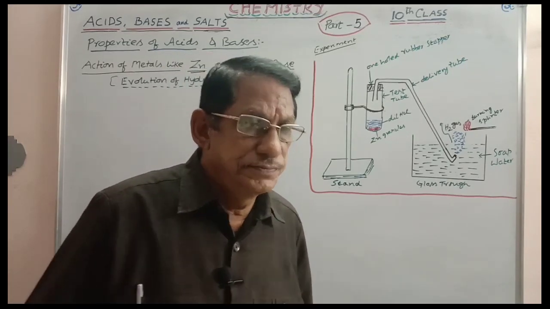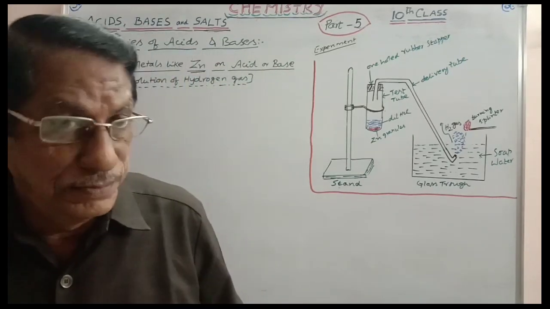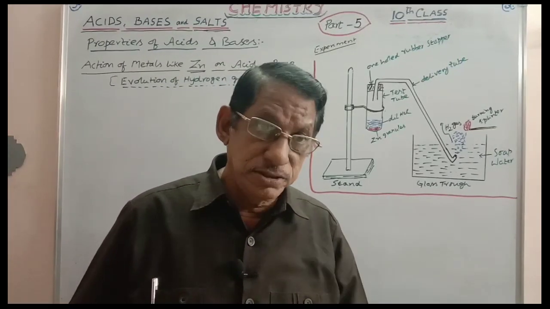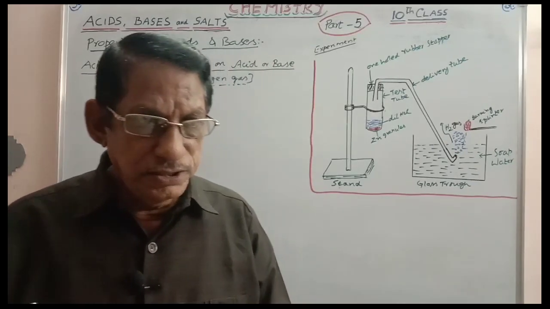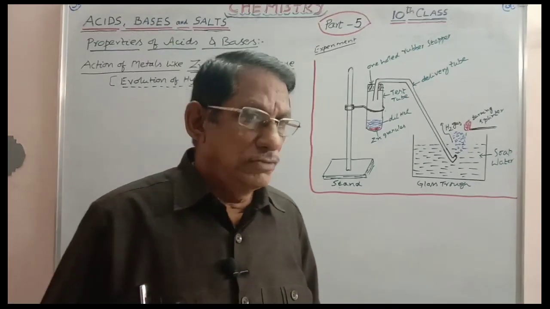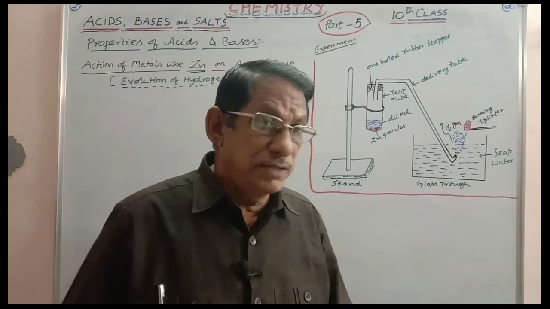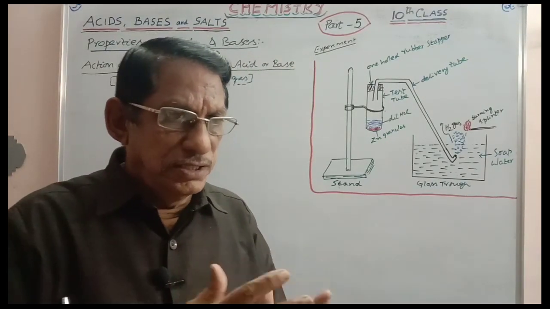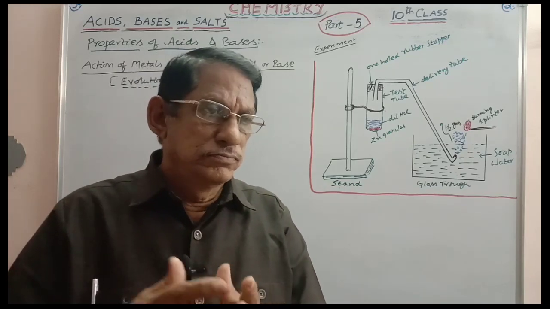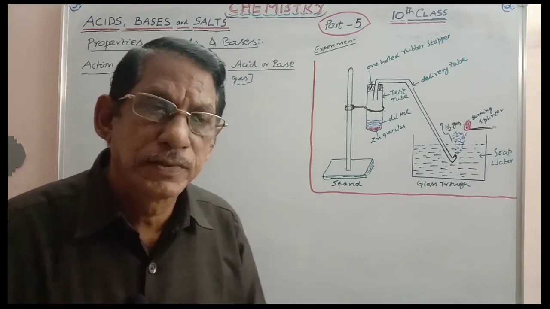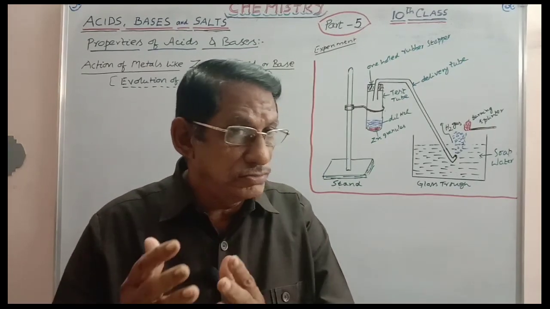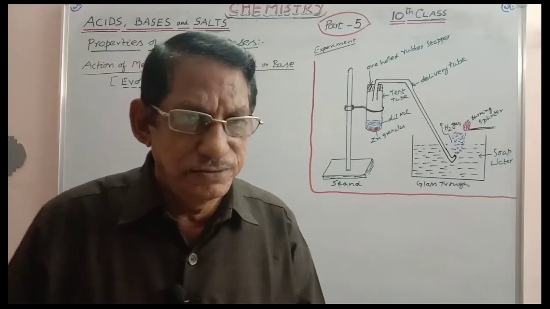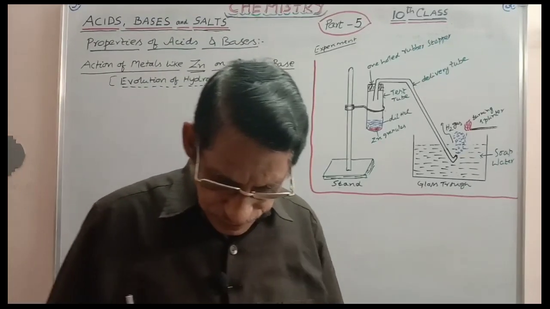In today's class, we will consider the liberation of hydrogen gas when certain metals are treated with acids or bases. In both cases, we will see what type of metal, what type of base, and what type of acid is to be taken. Generally, metal plus acid will give you some salt plus hydrogen gas. Similarly, metal plus base will also sometimes give you salt plus hydrogen gas. In both cases, evolution of hydrogen is taking place.